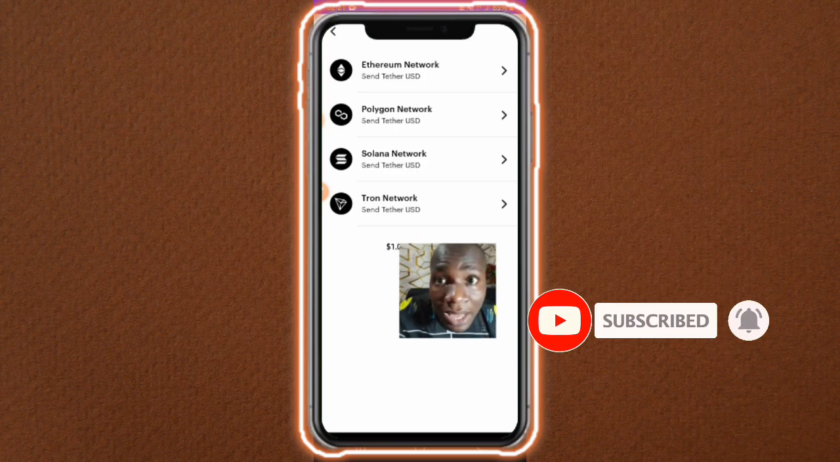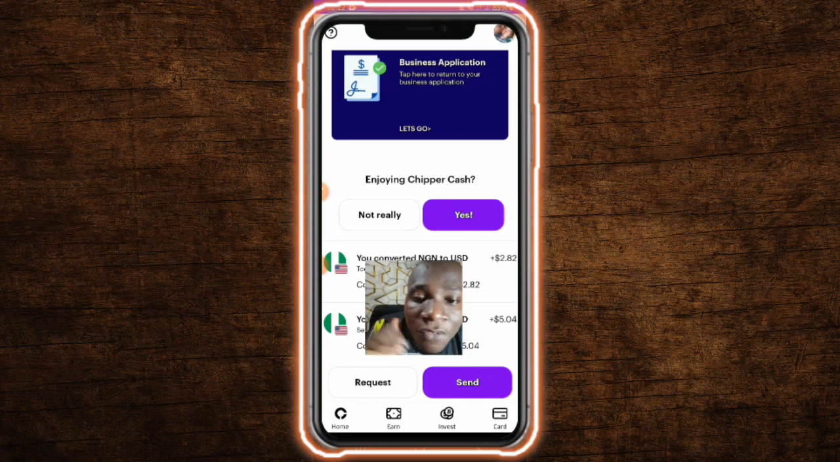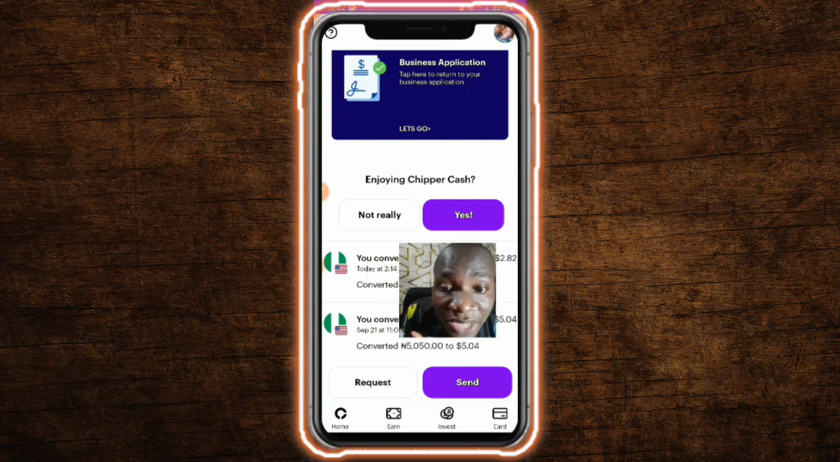Now let's go back. Let me show you the next thing you can do. So right now, as you can see right here, I told you guys before, you can buy airtime. You can do a lot of things with this particular platform. So if you have somebody that already has a Cheaper Cash account and you want to receive money from the person, you can just click on request and ask the person to send money to you.